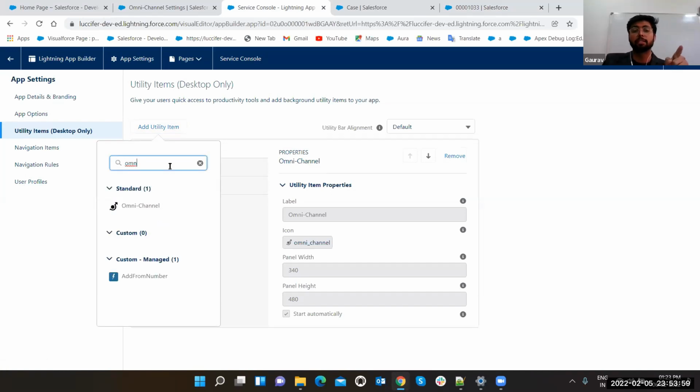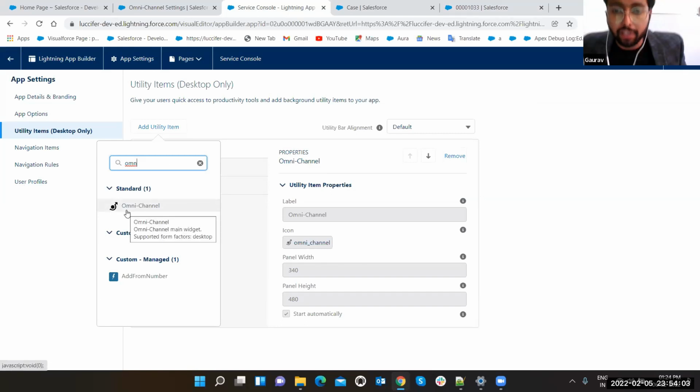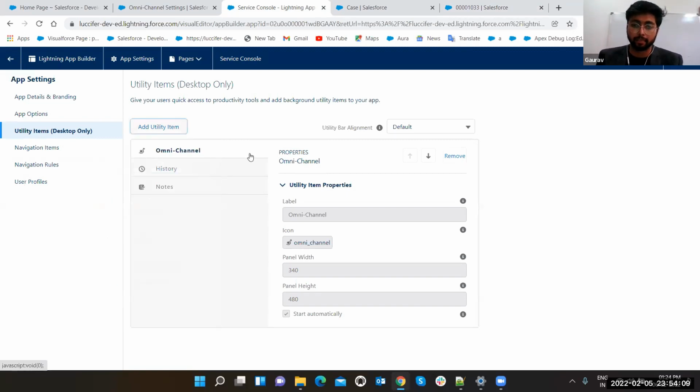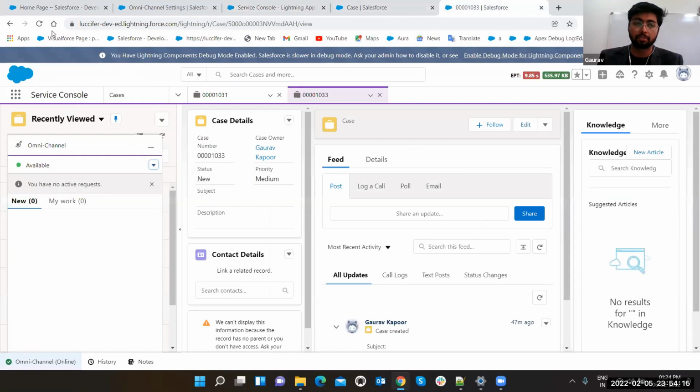You will see it only after enabling omni-channel. Without enabling it, you will not be able to see it. And after enabling, if you are not seeing it, just refresh your page. You will be able to see it. Just click on it, and it will get added here. I've already added it. You can move it up and down also. Once you add it, that's it. You have to open your service console, refresh it, and you will be able to see it.